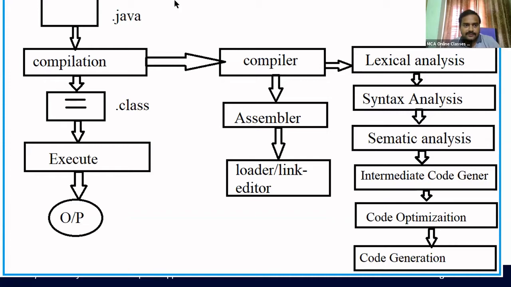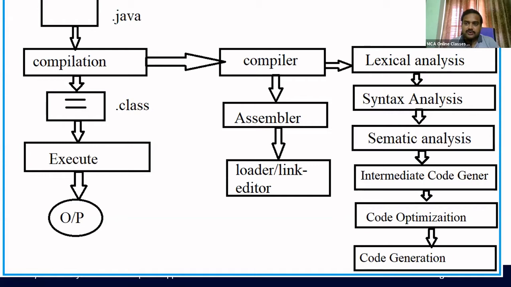Think that you have a Java program. When you compile the Java program, you get a dot class file, which is nothing but bytecode. You execute that bytecode and get the output. So how is it compiled? Let us see what happens during compilation.